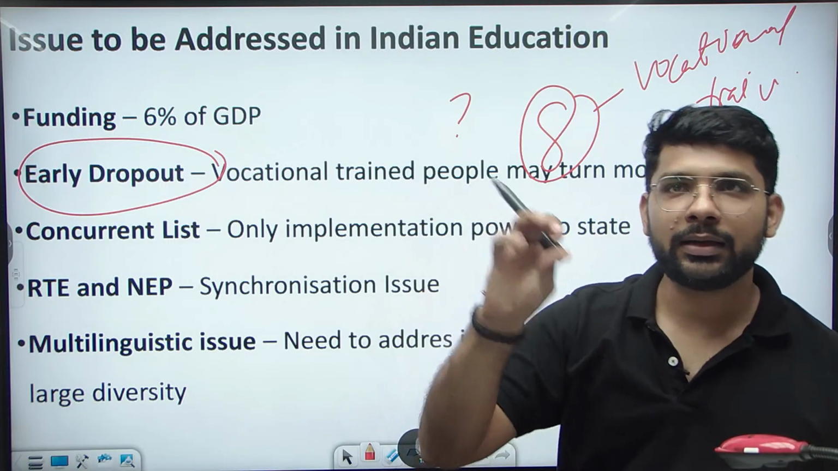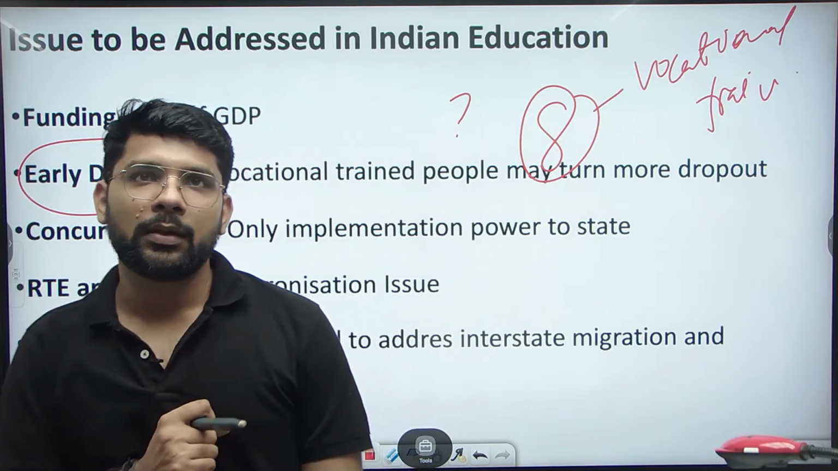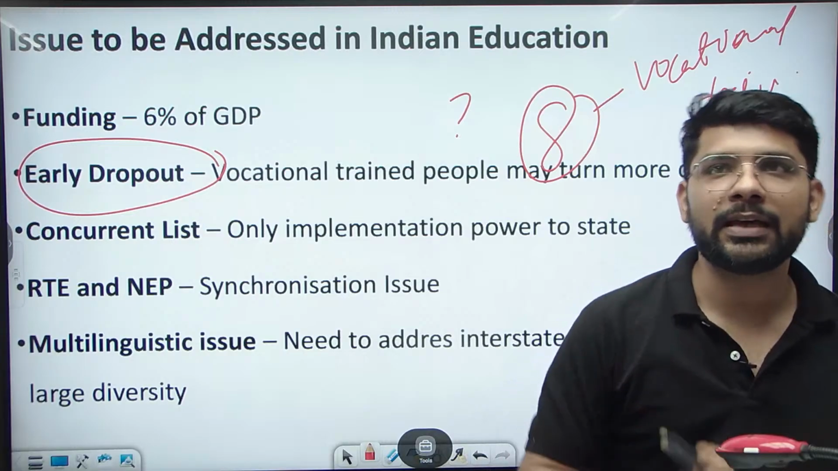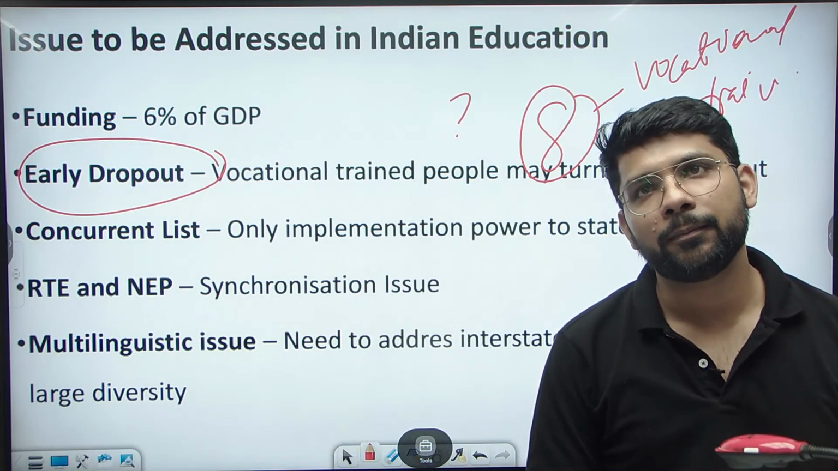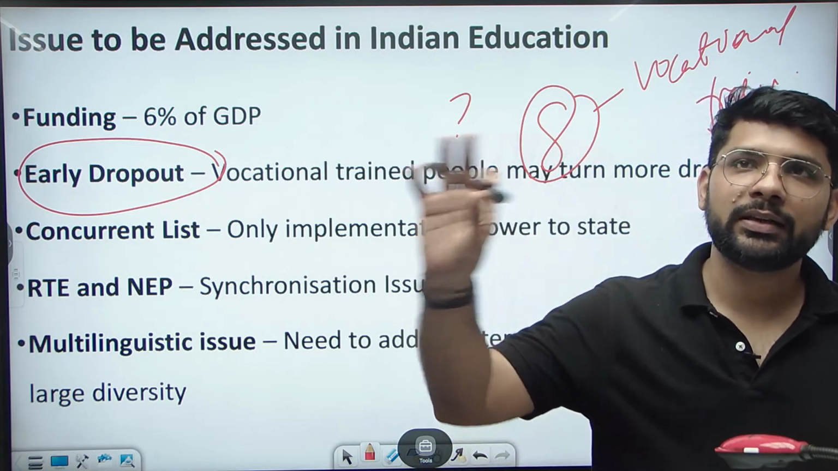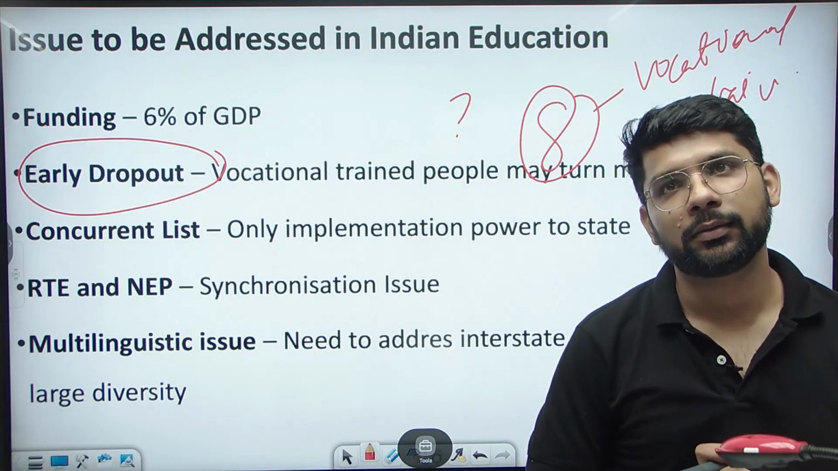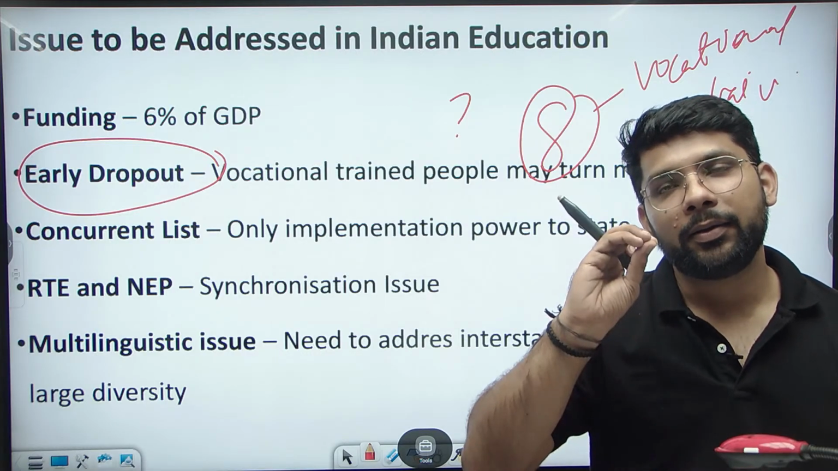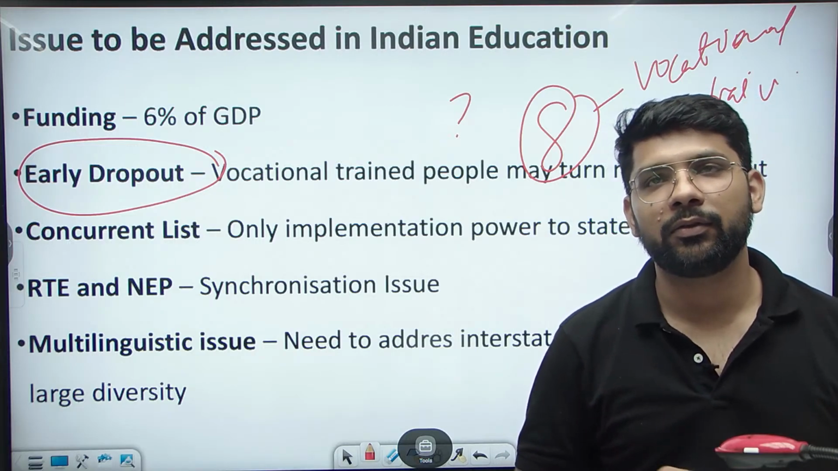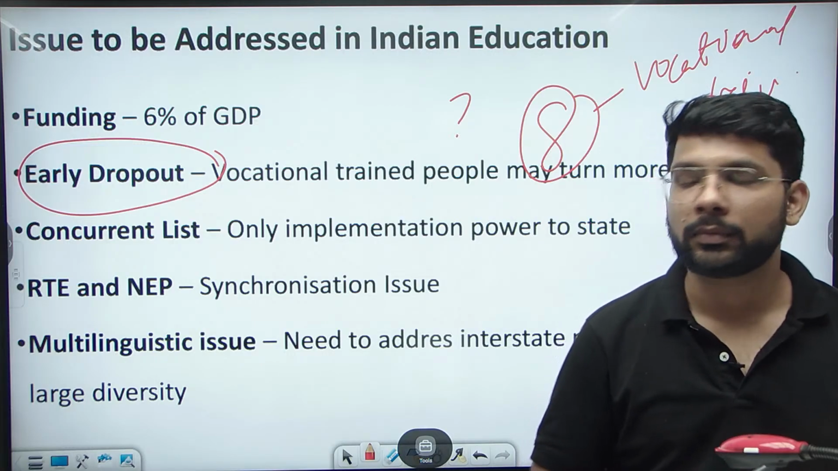Education under Schedule 7 comes under the concurrent list. The central government is making the policy. The state government has only the implementation power. So, what is the framework of the policy? What is the center designing? Is it good for each state? So, an implementation issue will be there with each state when the central government is making the education policy.